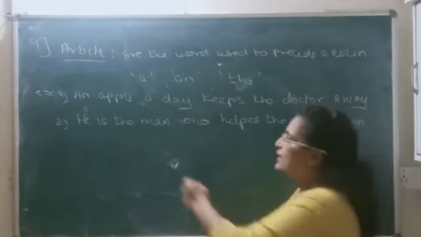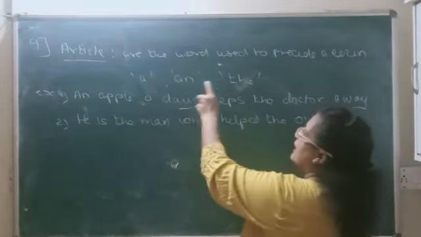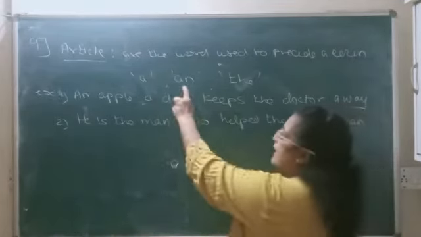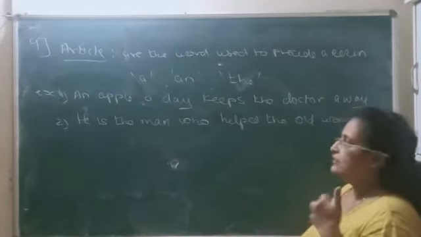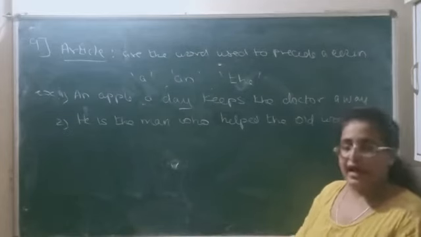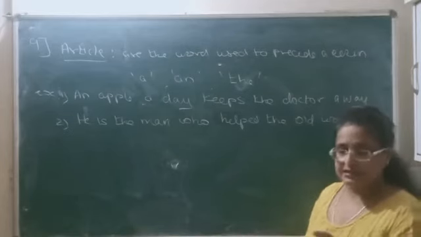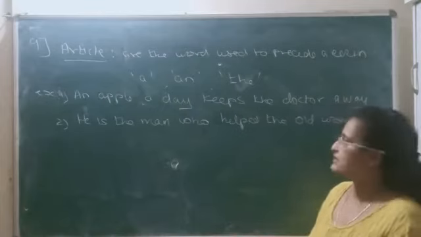Examples here. And there are only 3 articles: a, an and the. A and an are non-definite articles and the is the definite article. Non-definite का मतलब क्या? कोई भी किसी noun के लिए apply होता है. And the definite article, that is the, is only used for a definite person, only one and only one specific person के लिए use होता है.